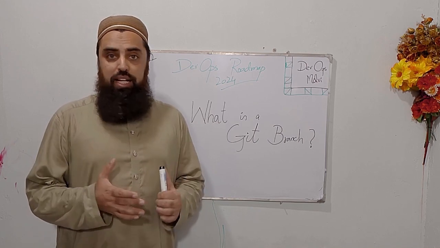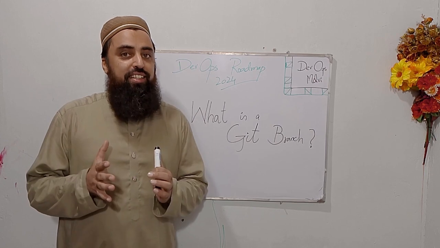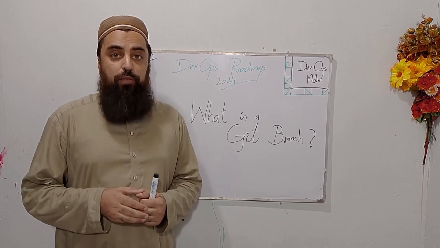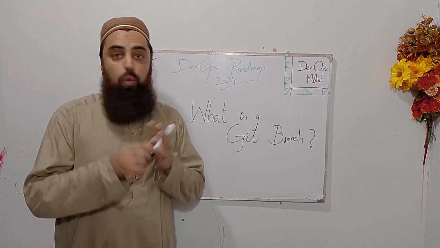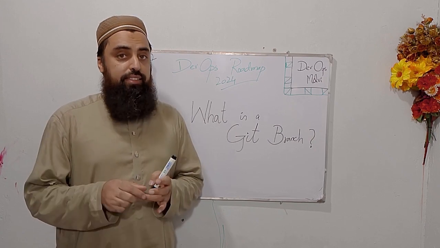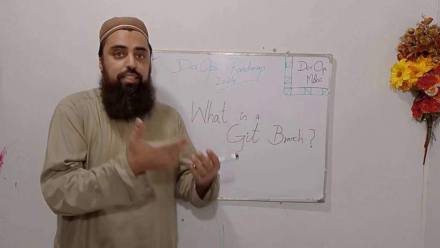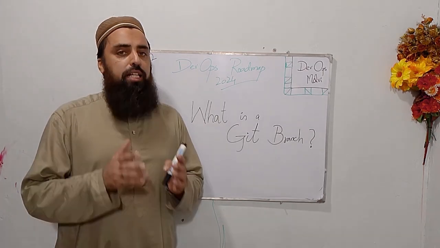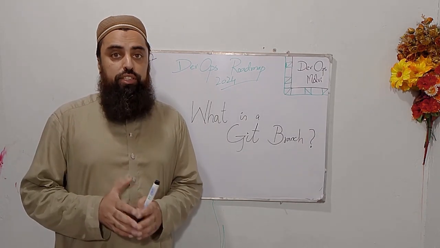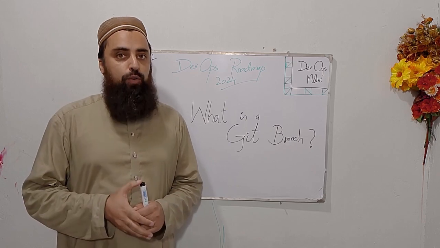Guys, this is a little tiny mini Git course in which we have covered 3 chapters already. The first chapter was about what is Git, the second chapter was how Git works, and the third chapter was the 30 important Git terminologies you must know as a DevOps engineer.